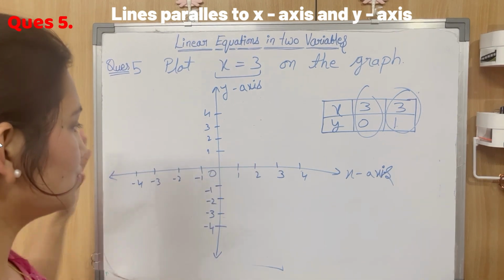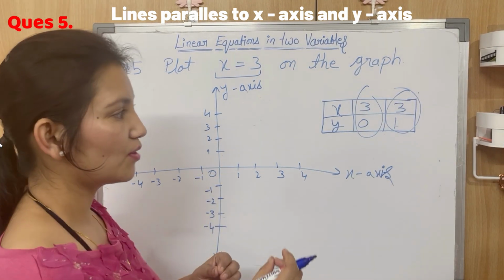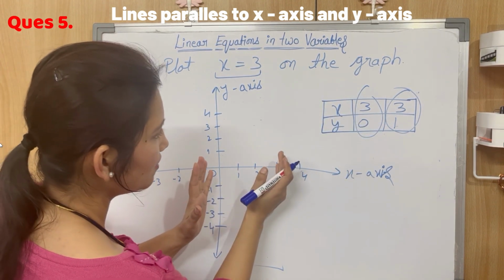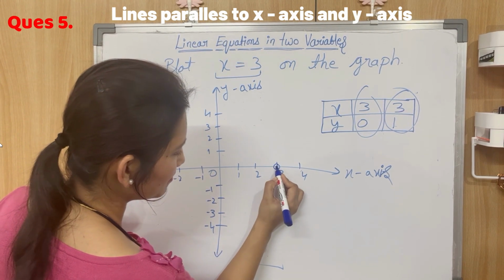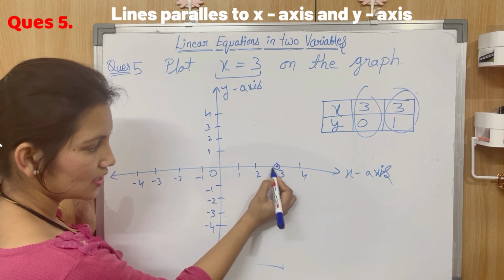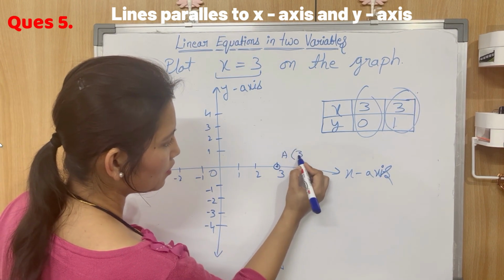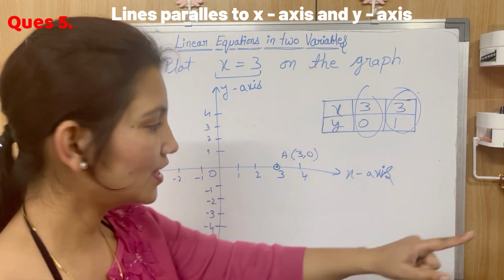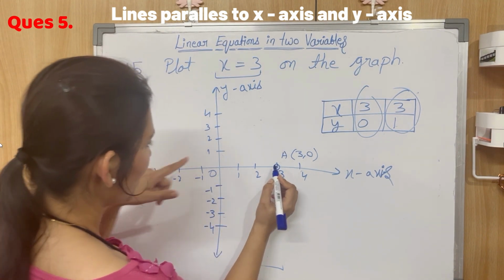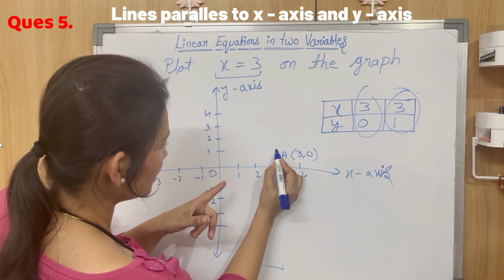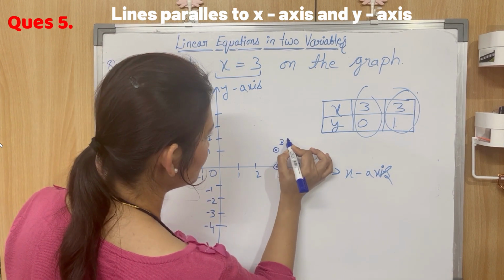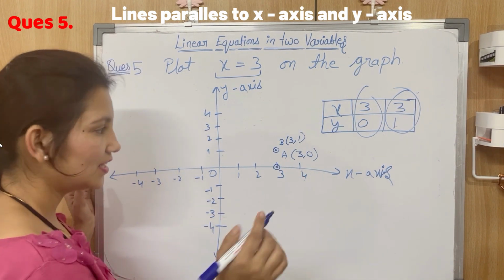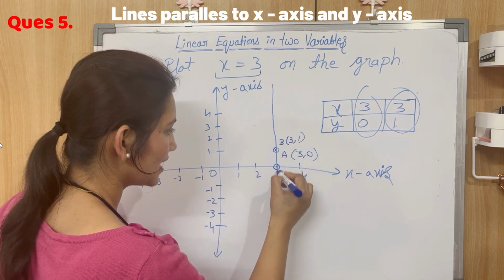Once you have done the scaling, now let's plot these points. The first point is (3, 0). (3, 0) means x is 3, y is 0. So this is the point. This is how I plot a point on the graph. So this is point A, (3, 0). The second point is (3, 1). X is 3, y is 1. So this is the point, just above it. This is my point B, (3, 1). So I've got 2 points, this and this. I need to join them and I'll get my line, right?